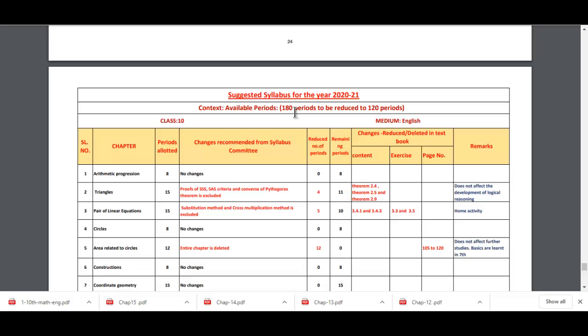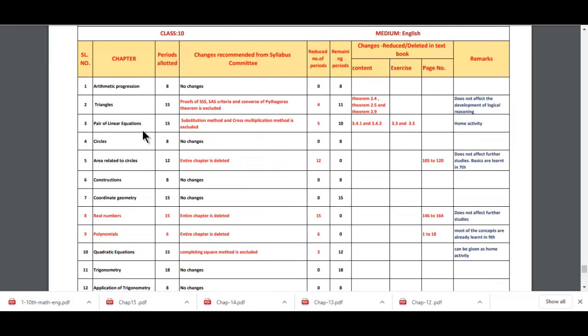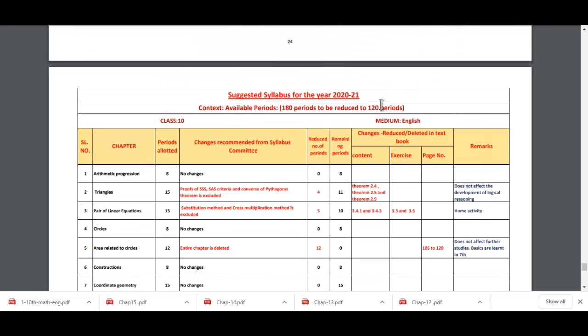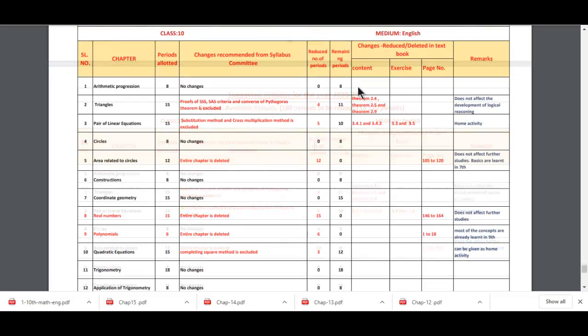It has been started little later, right? So because of that the periods have been reduced to 120. So based on that number of periods, they have just deleted few parts of the chapters so that it can be completed in 120 periods.